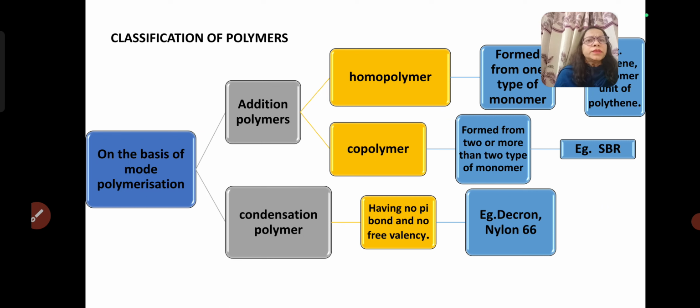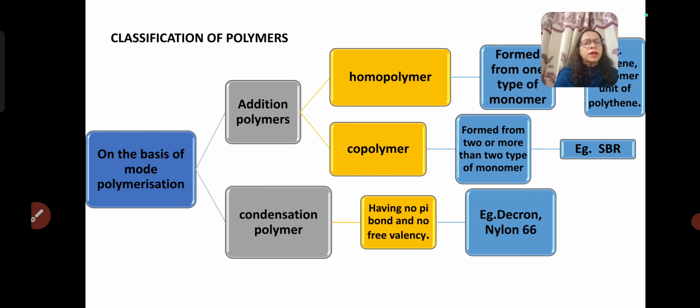Next classification is based on the mode of polymerization, or we can say how polymers are synthesized. There are two methods to synthesize polymers: one is addition reaction and second is condensation reaction. So on the basis of these reactions, polymers are of two types: addition polymers and condensation polymers.